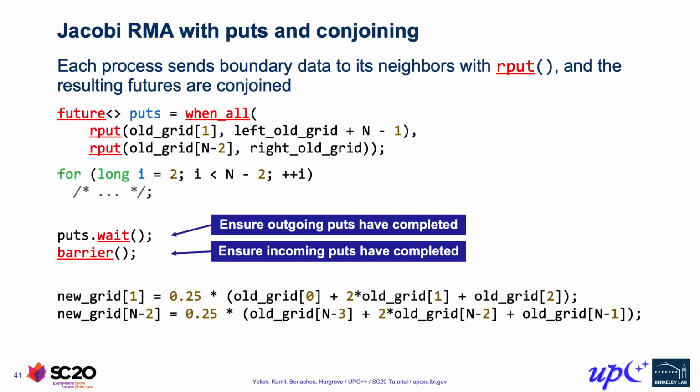So what we've seen so far with the RMA version of Jacobi is that we know how to allocate our grids in the shared segment. And once we have global pointers to our neighbors' grids, we know how to do the exchange and overlap it with the interior computation in each step. The last piece that we need to understand is how to actually exchange those global pointers to begin with.